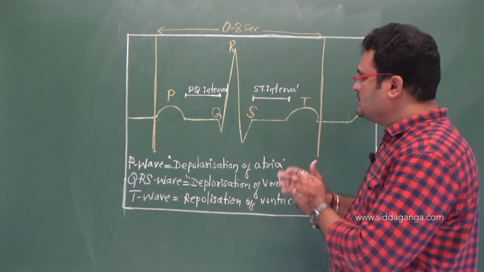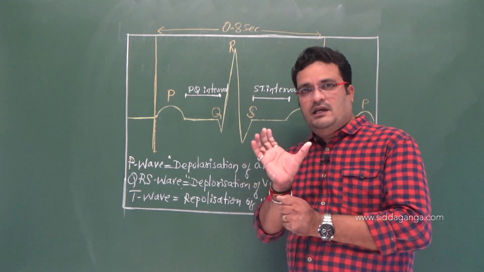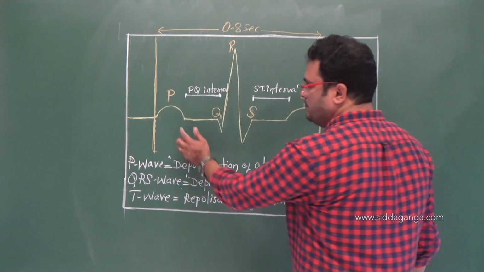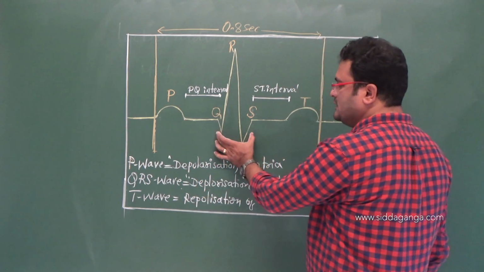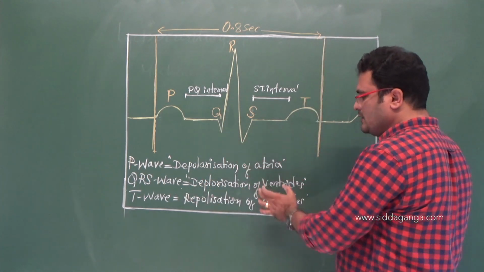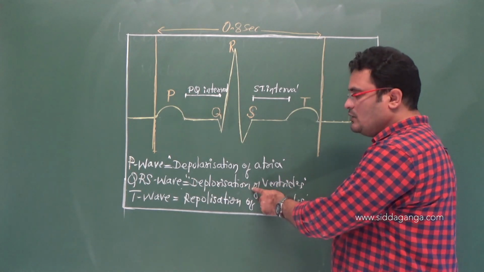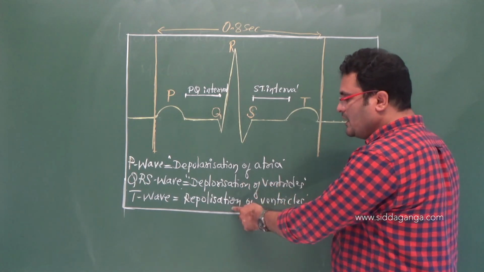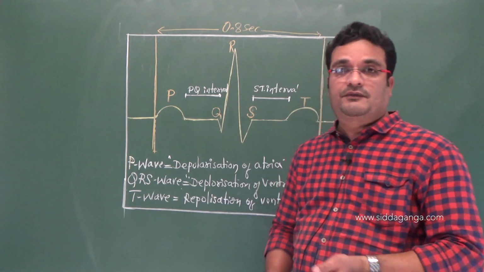So this is what exactly an ECG can be considered, right? So I'll repeat, P wave is the depolarization of atria, QRS is a complex wave that indicates the depolarization of ventricles, that is nothing but the systole, contraction of auricles, contraction of ventricles, and T wave is the repolarization, in the sense relaxation of the ventricles.